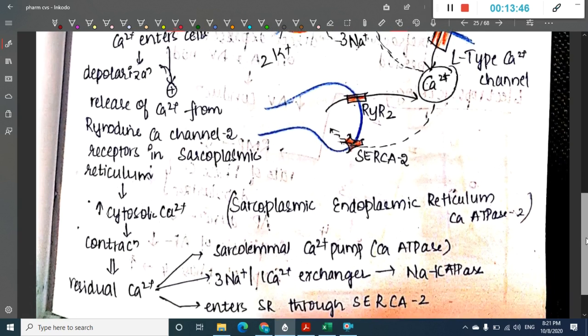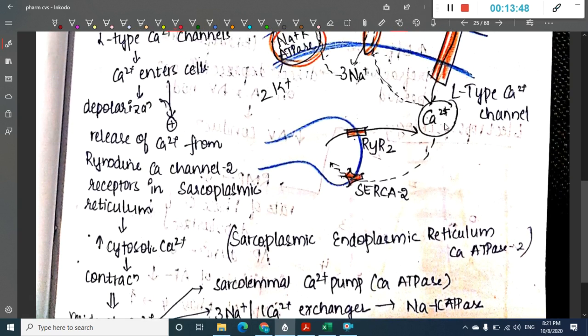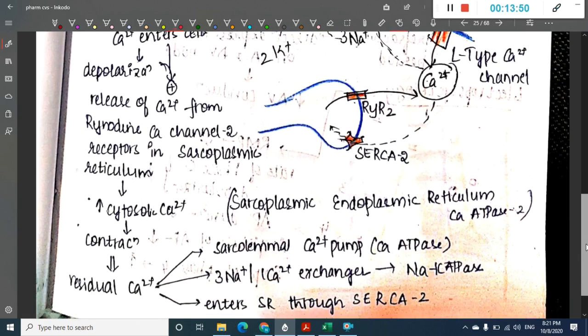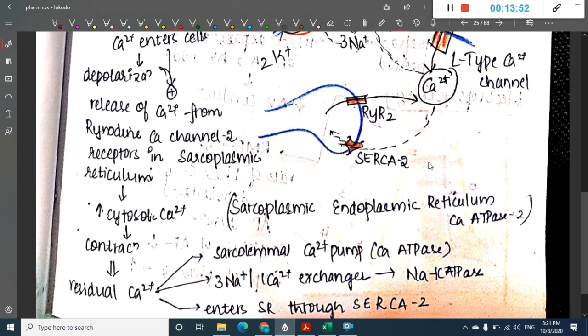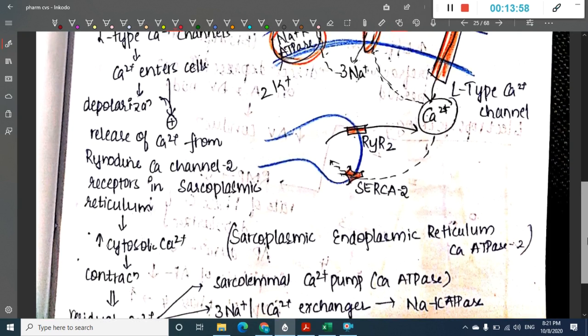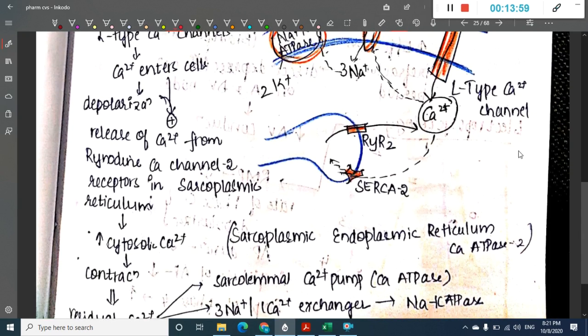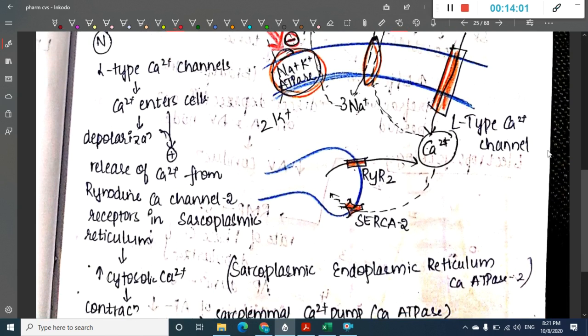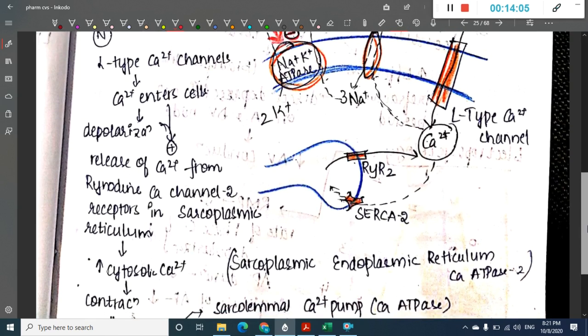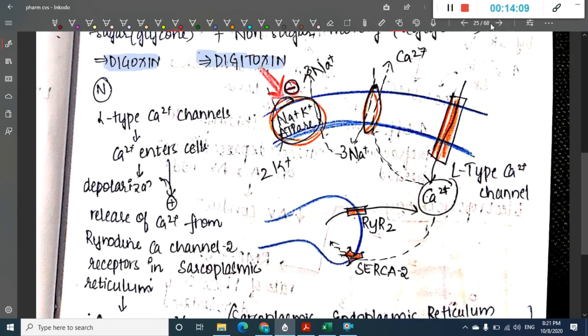This increased cytosolic calcium causes contraction. Then after contraction, the residual calcium which is left can go out through three pathways. One, it enters the sarcoplasmic reticulum through SERCA2. Second, it can go outside through the 3 sodium 1 calcium exchanger, and it can also go out through the sarcoplasmic calcium pump.